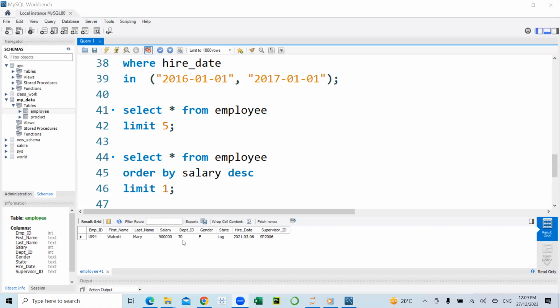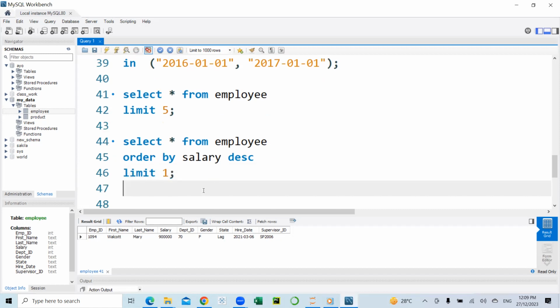So on this table, we are going to add a new column to the employee table. We'll add a bonus column where we'll set the bonus as, let's say, 5% of the salary. To do that, we are going to alter the table by adding a new column.